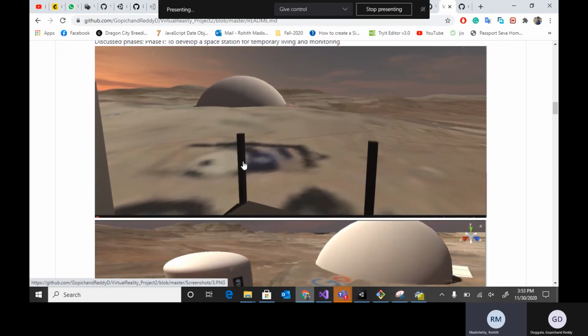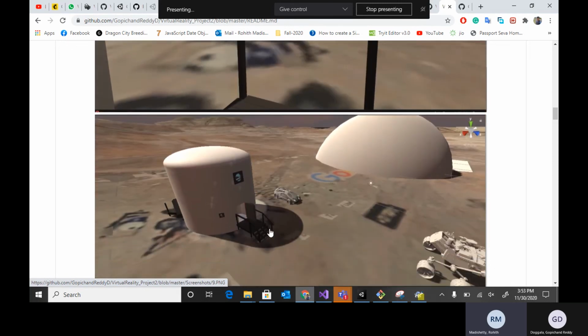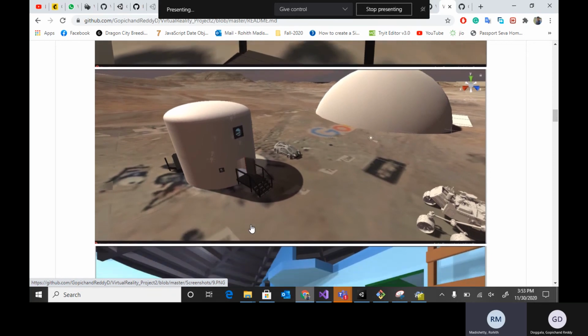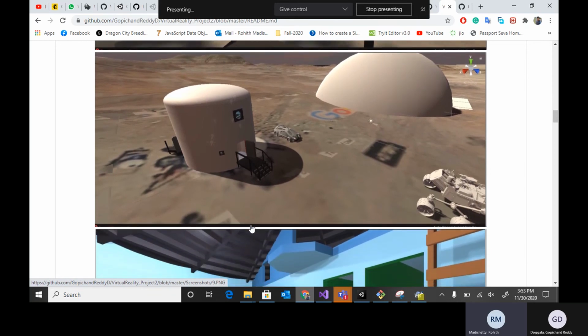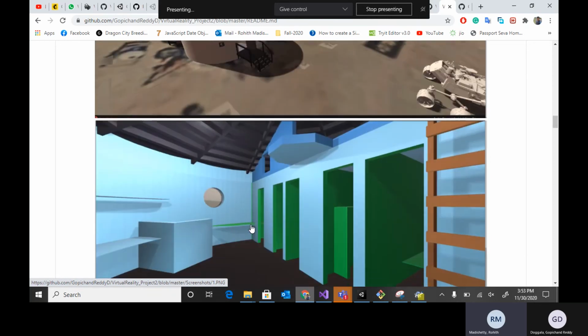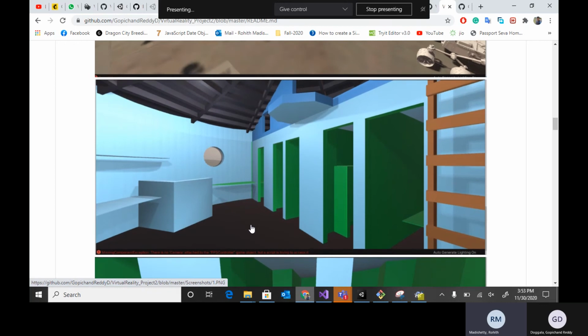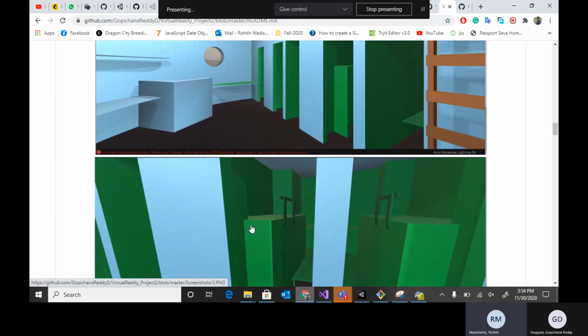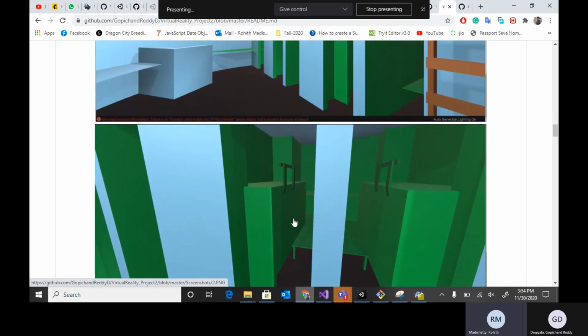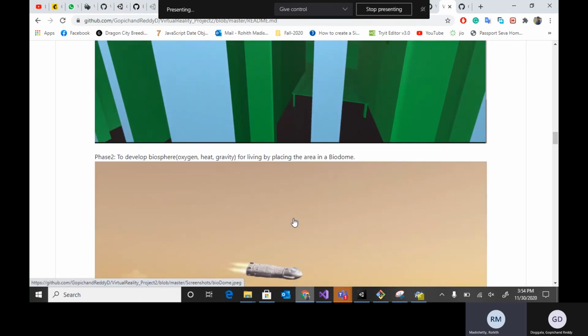This is the entry of the space station. A space station looks like this. When we enter the game, we'll show you the internals. These are screenshots of the inside of the space station. These are small dorms where people can sleep in the initial phases.